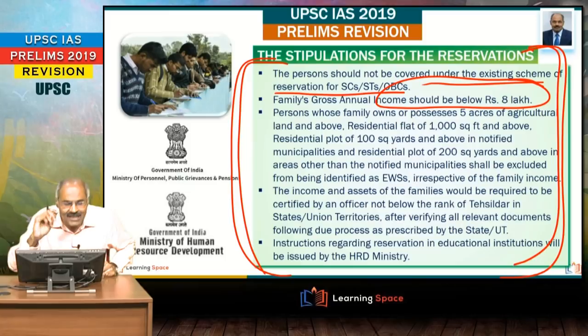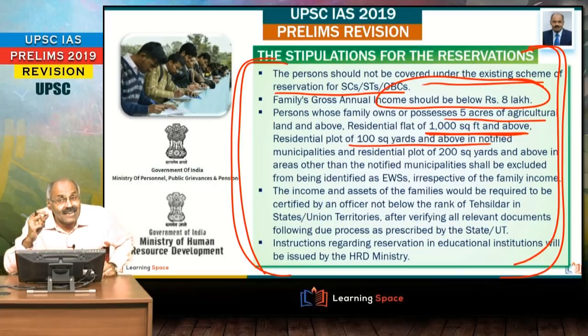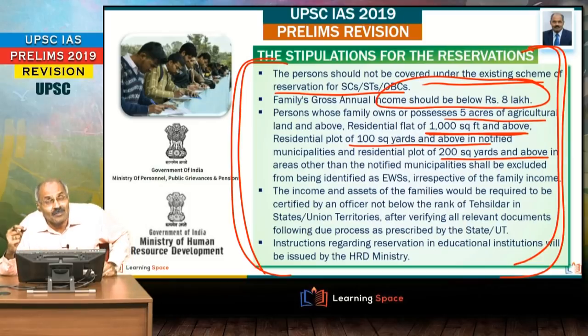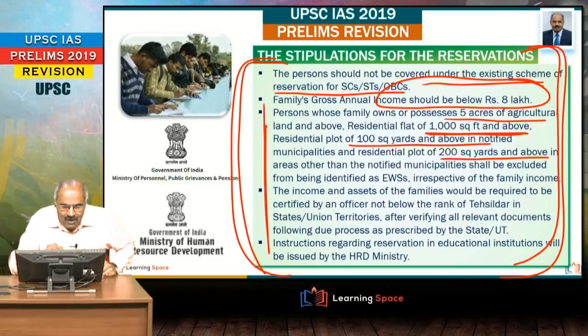Another important aspect is persons whose family owns or possesses 5 acres of agricultural land and above, a residential flat of 1000 square feet and above, a residential plot of 100 square yards and above in municipalities, 200 square yards and above in other areas, they are exempted irrespective of the family income. Like that, there are a number of other conditions given. Sometimes friends, these also may be important.